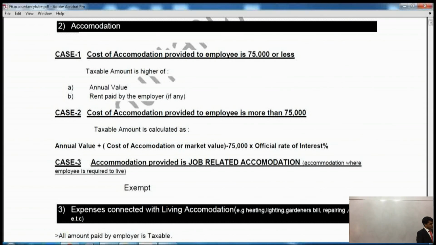If, for example, the value of the property, the value of the accommodation, is more than 75,000 pounds, what then?